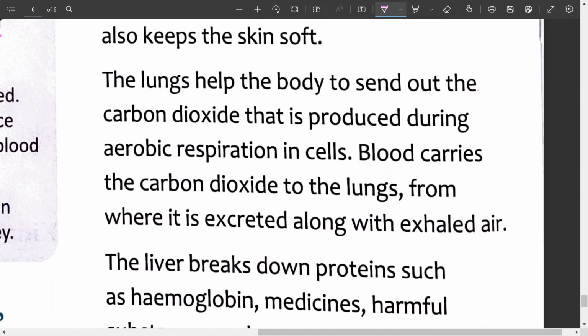The lungs. The lungs help the body to send out the carbon dioxide that is produced during aerobic respiration. Remember, aerobic respiration requires presence of oxygen. So blood carries the carbon dioxide to the lungs, from where it is excreted along with exhaled air. Exhaled air contains more carbon dioxide, whereas inhaled air contains more oxygen. In this way, the lungs help in removing carbon dioxide from the body.